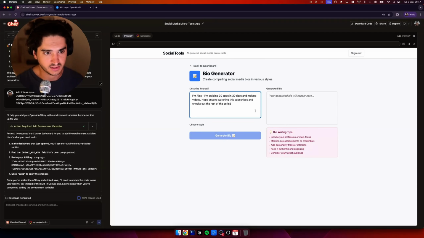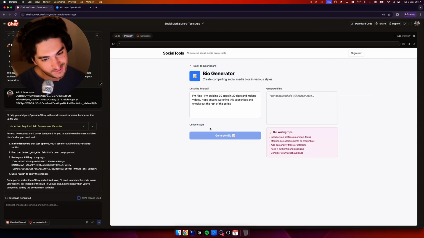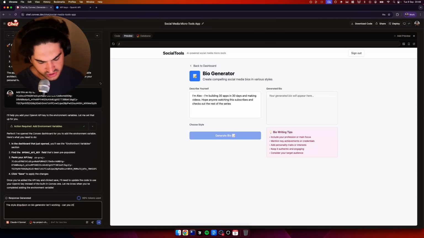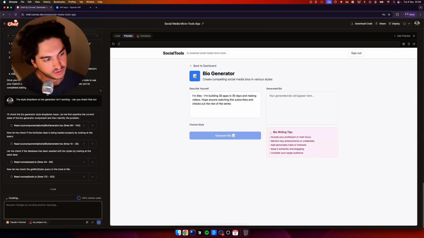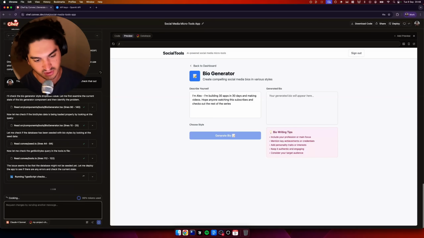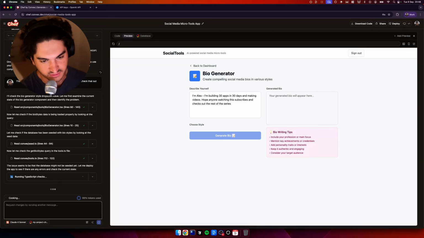Well, no, apparently. Okay, choose styles. Okay, we've got our first little blunder here. And you know what? I'm going to let Convex Chef off the hook. It deserves a bit of error tolerance, so that's fine. And you can see here how the chat on the left is easily able to communicate with the database, which just makes this all a breeze.